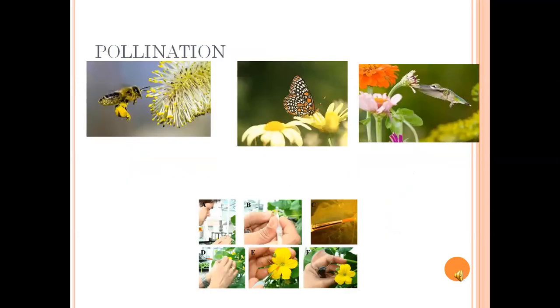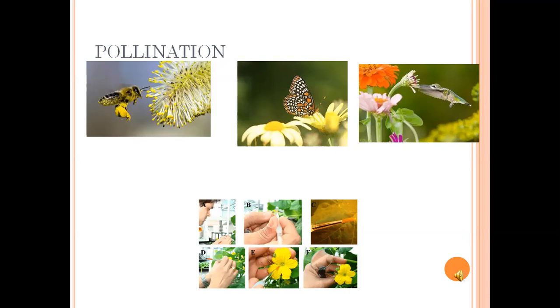Next, pollination. Pollination means the process by which pollen grains reach the stigma. The flower that receives pollen grains is called a pollinated flower, while the one that did not receive pollen grains is called an unpollinated flower. There are many types of pollination. First one, natural pollination. In nature, there are many ways in which pollen grains reach the stigma of the flower, and this is called natural pollination.